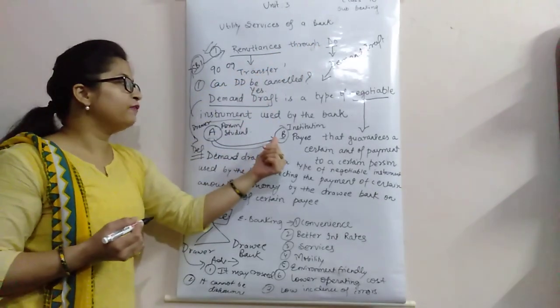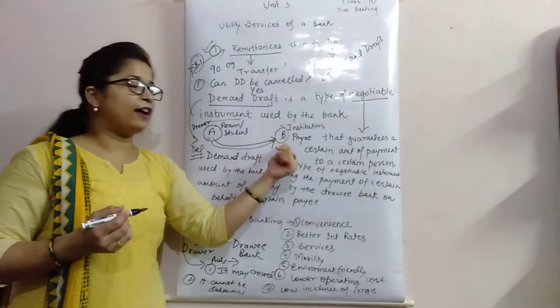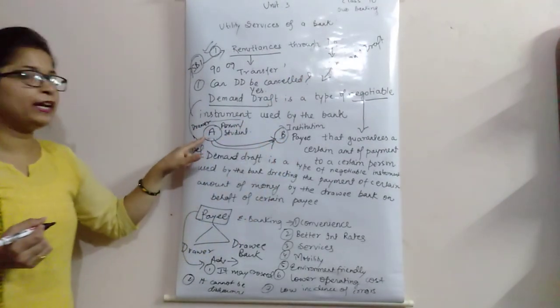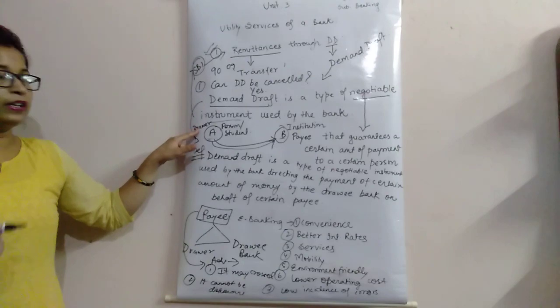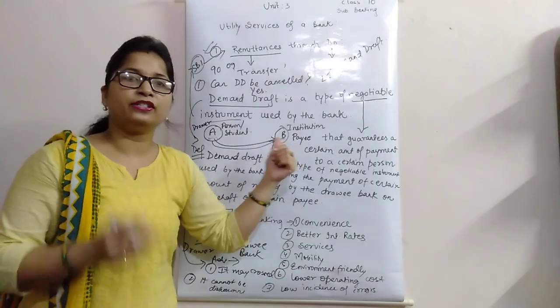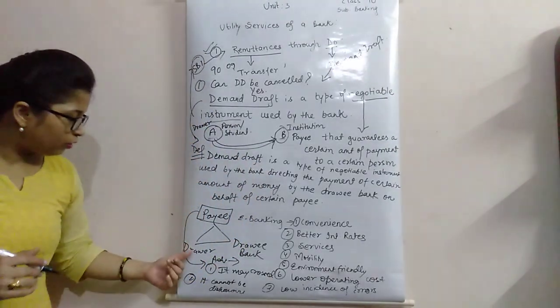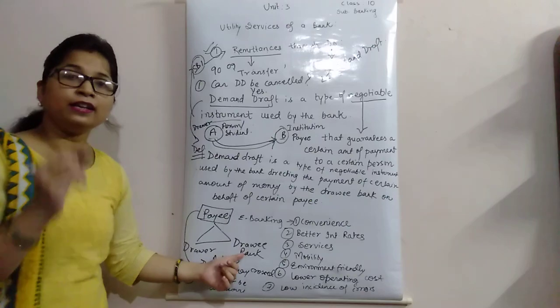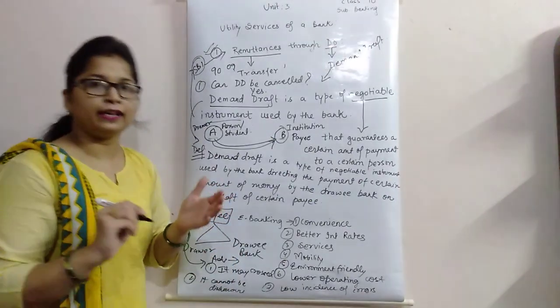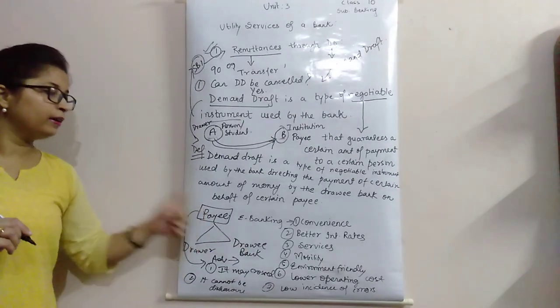It means B wants A to get issued DD on behalf of B. It means यहाँ पे A कौन होगा? ड्रॉअर होगा जिसको DD बनवानी पड़ेगी. And institution B is a payee जिसके फेवर में DD बनाया जाएगा. Okay? And ड्रॉई कौन होता है? ड्रॉई बैंक होता है जो कि DD बनाता है. Okay? It means three people are involved: drawee, drawer and payee.